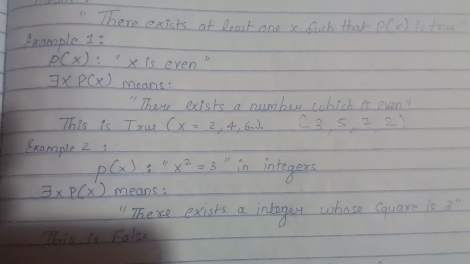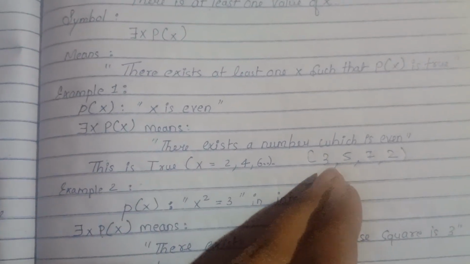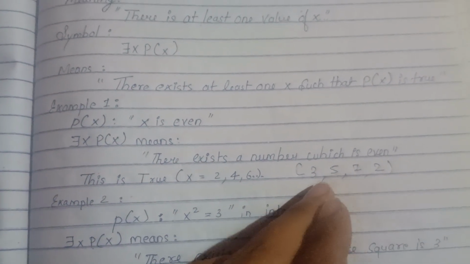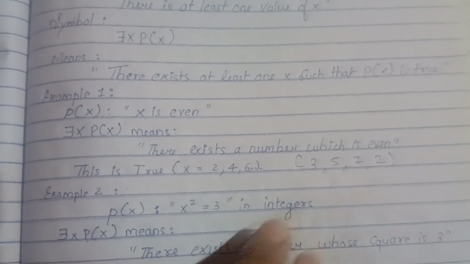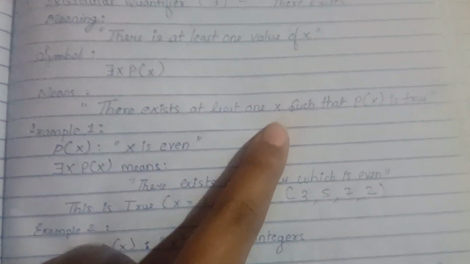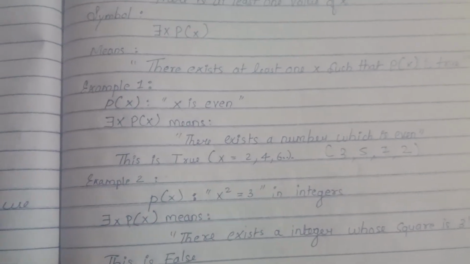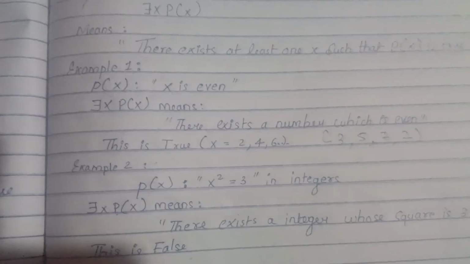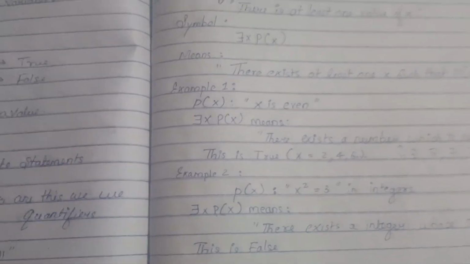So that makes it true, because although we have a majority of odd numbers, this even makes it true, because there is at least one x such that Px is true. In the existential quantifier, we need at least one x to be true.